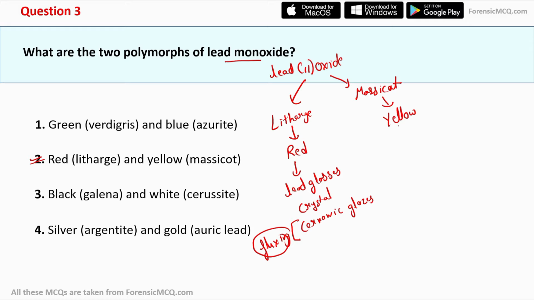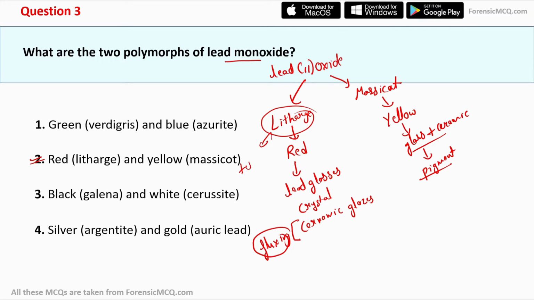Moving to the massicot, it has a yellow color and usually it's used for making glasses and ceramic crystals. And apart from this, they are also used for making pigments. So the lead monoxide forms of litharge and massicot are usually used for making lead glasses or ceramic glasses and also used for pigmentations.